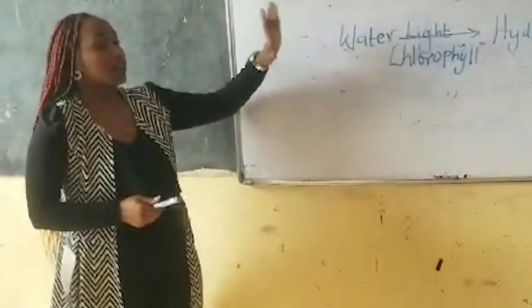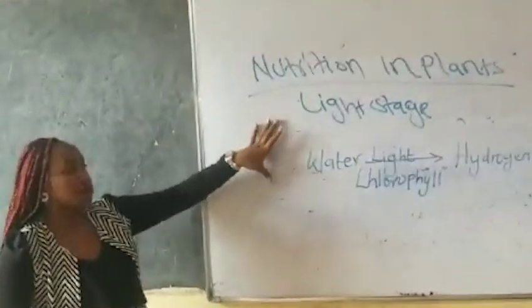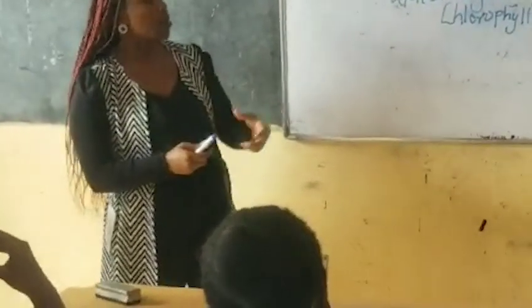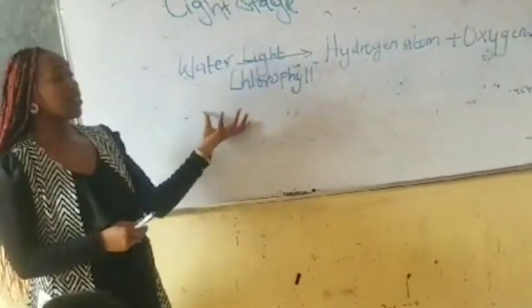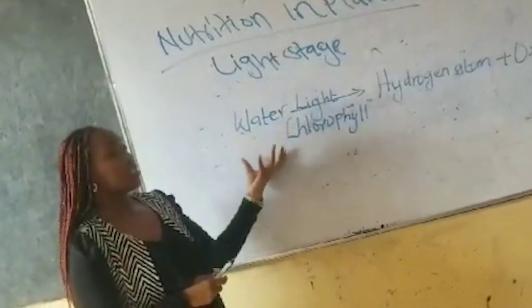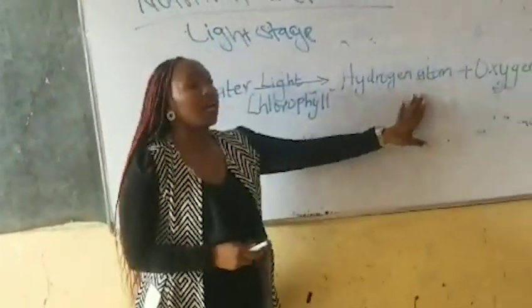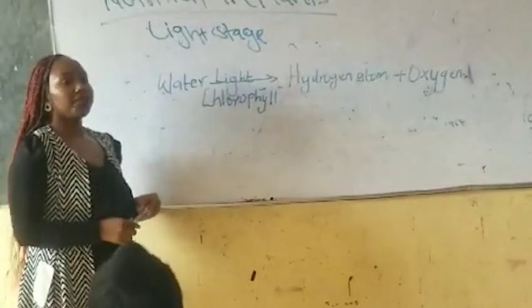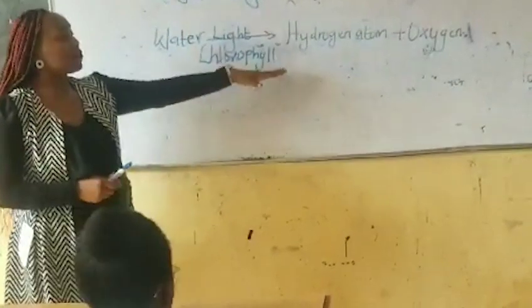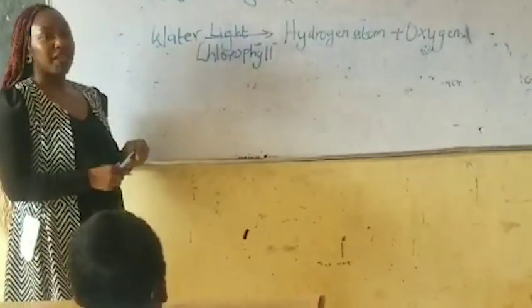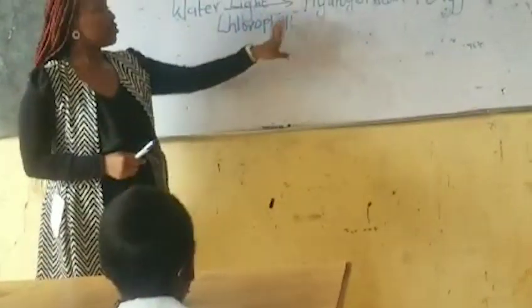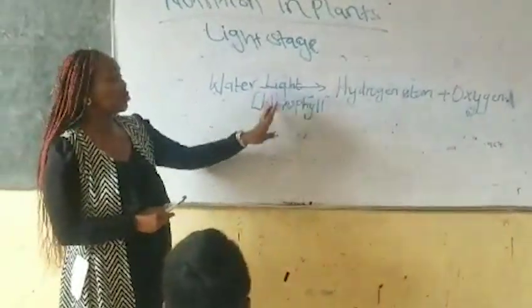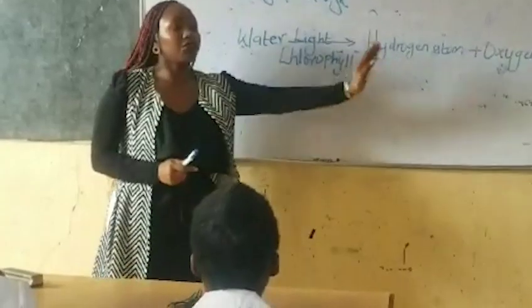After we have explained the light stage, which is the first stage of photosynthesis, we need to ask ourselves, where does this light energy go after the process is over? Where do we take the hydrogen atoms and what is the use of the oxygen? So I need somebody to tell us, after this process, the products of photolysis, where are they taken to? Where do we take this light energy that has not been used? Remember, not all the light is used to split the water molecule. There is light that has not been used. So where does it go? Where do we take the hydrogen atoms and also the oxygen?